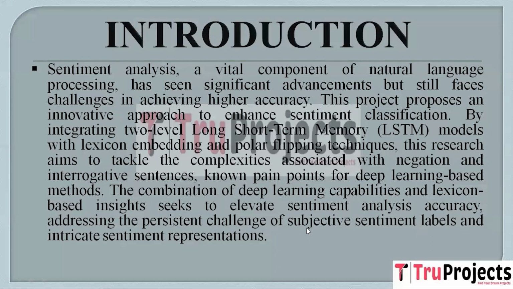Introduction. Though significant progress has been made improving accuracy in sentiment analysis, a crucial part of natural language processing remains a challenge. A novel strategy to improve sentiment classification is proposed in this project. This project aims to address the difficulties associated with negation and interrogative sentences, which are known to be difficult for deep learning based methods, by combining two-level long short-term memory models with lexicon embedding and polar flipping techniques. To overcome the ongoing problem of arbitrary sentiment labels and complex sentiment representations, deep learning capabilities and lexicon-based insights are combined to improve the accuracy of sentiment analysis.